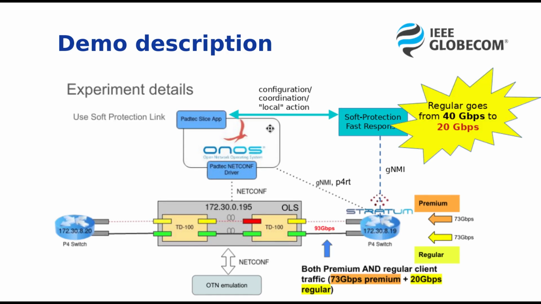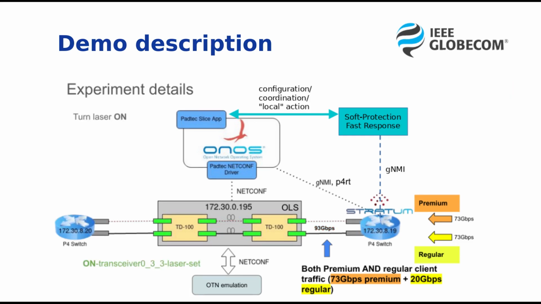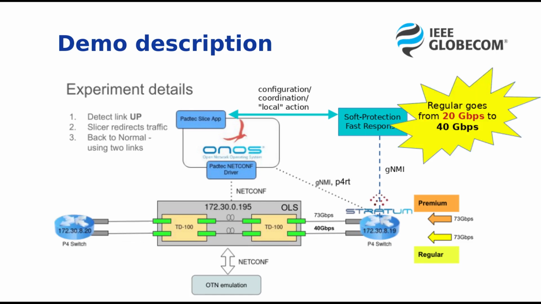The soft protection fast response in coordination with ONOS reconfigures the P4 slice to divert premium traffic to the soft protection link. At the same time, regular traffic is shaped to 20 gigabits per second, allowing a total combined output of 93 gigabits per second. After a while, the OTN emulator turns the laser back on again. Now the soft protection fast response agent coordinates with ONOS again, now to revert the P4 slicer to the original configuration. This whole cycle repeats every 30 seconds.